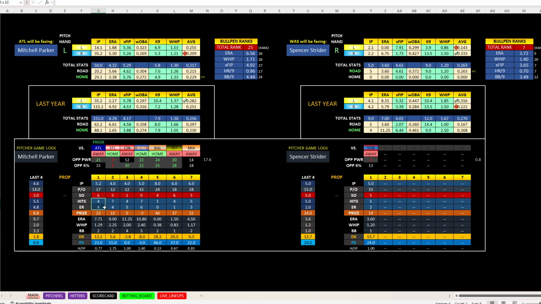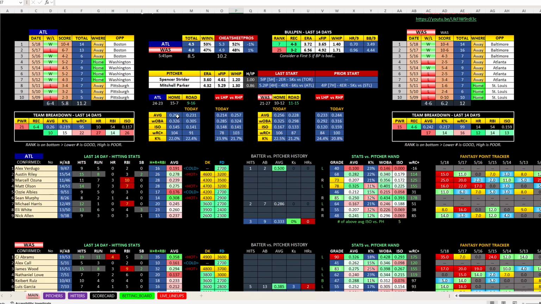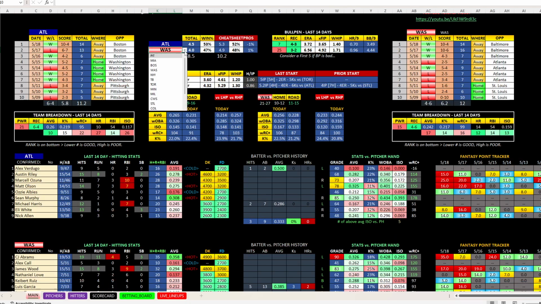But what jumps out at me is these last 4 starts, he's allowed 4 earned runs, 4 earned runs, 5 earned runs, 6 earned runs, and then 4 to 7 hits, and then 2, 2, 4, 5 walks. So at least 2 walks in every game, at least 4 hits in every game. So I like Atlanta here. That's one that did jump out at me, but be careful if you go with the run line, because I don't think they are very good on the run line. Up here on the run line, they are 22 and 25, so they only hit that 47% of the time, so be very careful there.